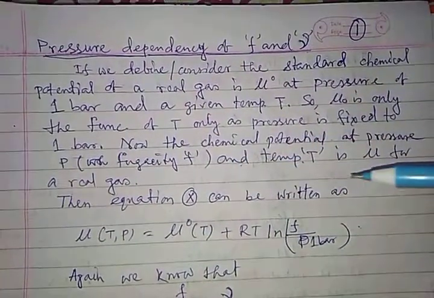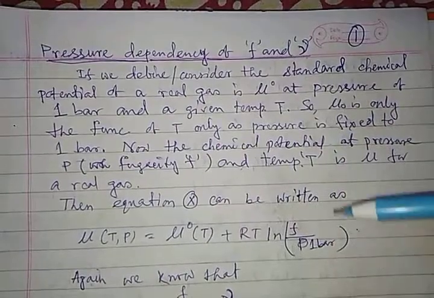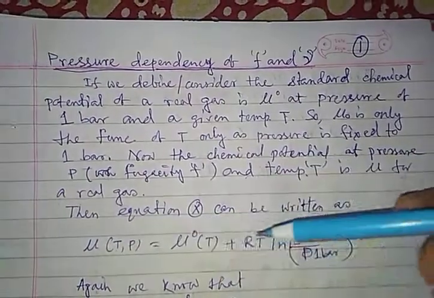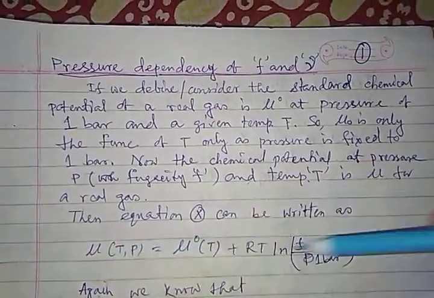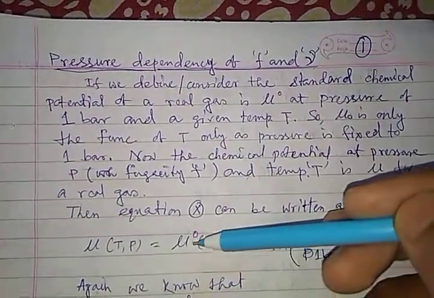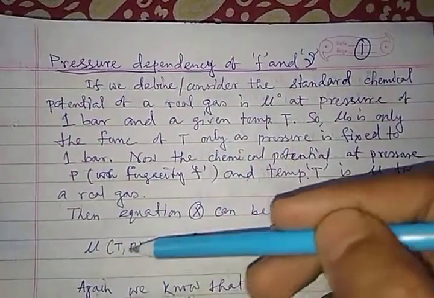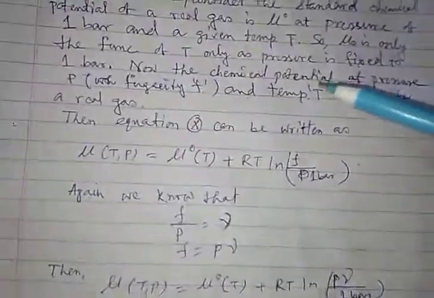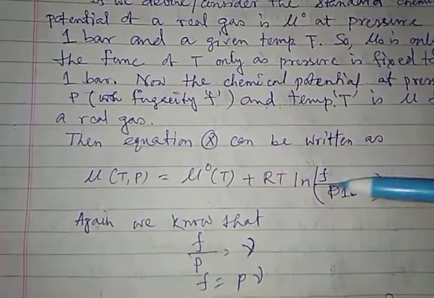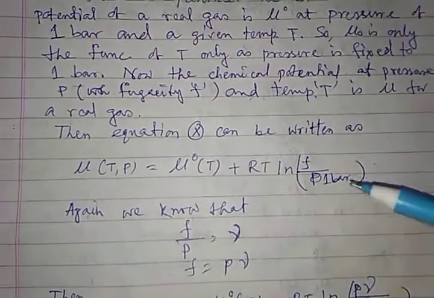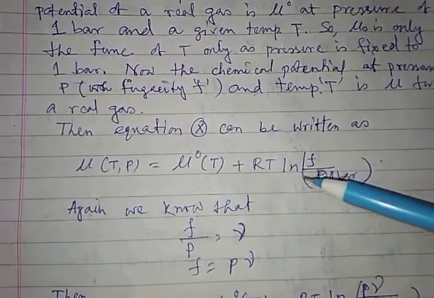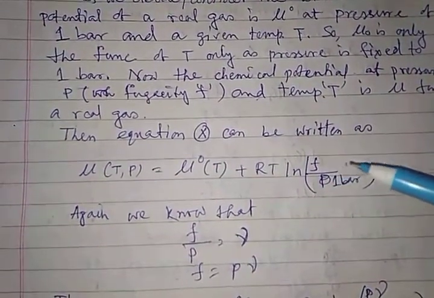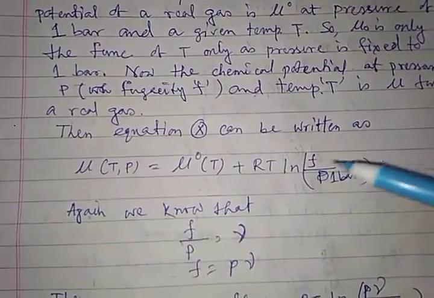Now again we can have a condition where the pressure is P at this temperature T, and we have a chemical potential of mu. For this we can write a similar equation: mu equals mu 0 plus RT ln F by 1 bar. This F is the fugacity of the real gas at pressure P. And we are considering that at 1 bar pressure, the fugacity of the real gas becomes equal to the pressure.